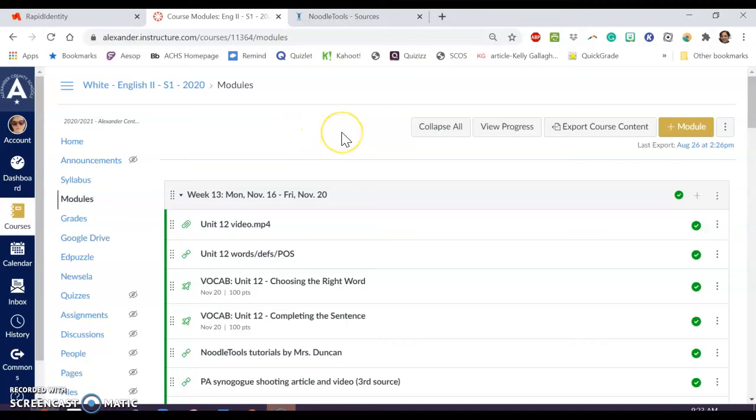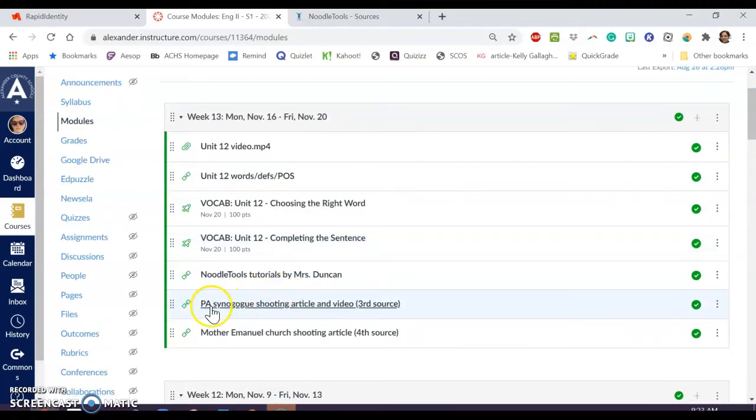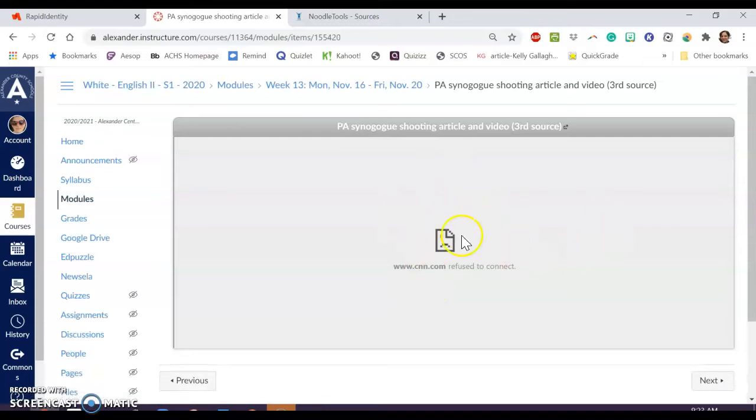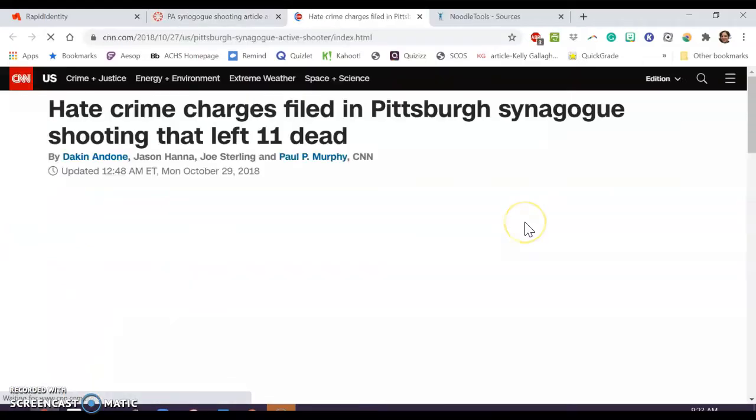Okay, so now let's put in our third source. Again, if you are in our module for this week and you click on that PA synagogue shooting article and video, which will be your third source, when you click on it in Noodle Tools, or sorry, in Canvas, it may not load, but if you click the little button to pop it out as its own new tab, that'll help you.